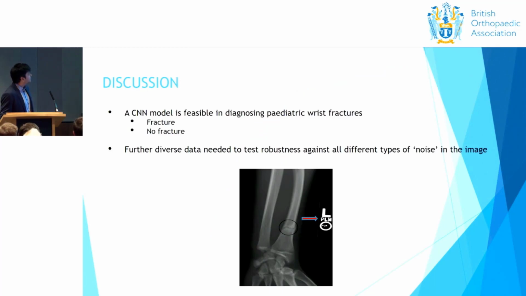Further diverse data is needed to test the robustness for all noise types. If you see the red arrow, it's the noise type that we want to de-identify in developing a future model.